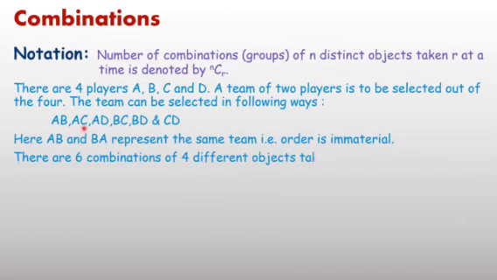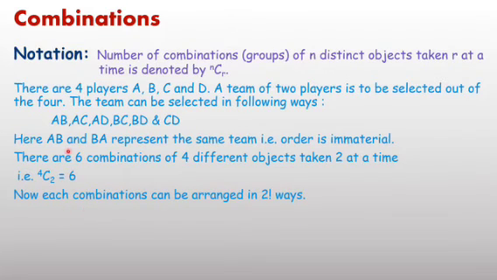So in this pattern you are getting a total of 6 combinations of 4 different objects taken 2 at a time. 4 different objects means 4 different players, and we can denote this by nCr, meaning 4C2. n represents the total number of players, 2 is the number of players you are going to take to form this team, and after solving we get a total of 6 combinations, meaning the value of 4C2 equals 6.